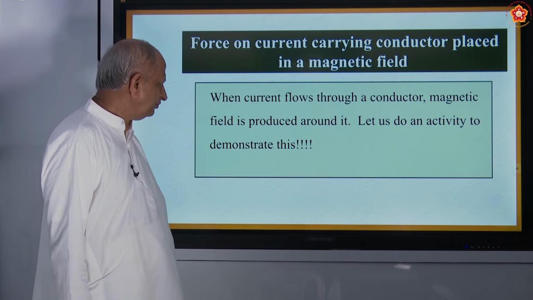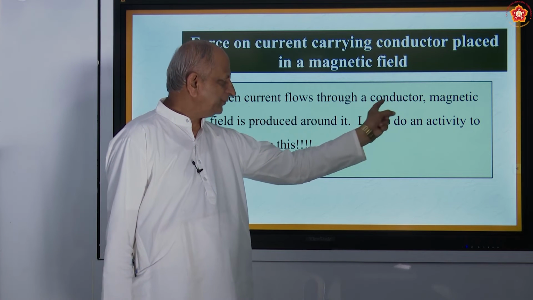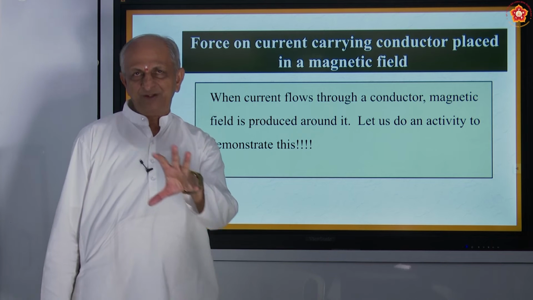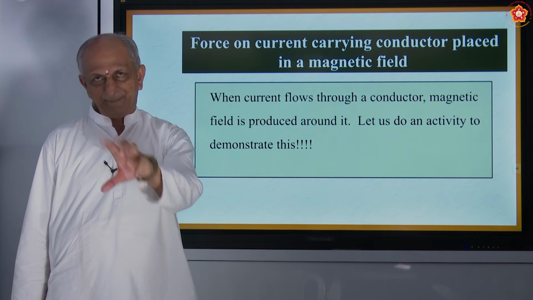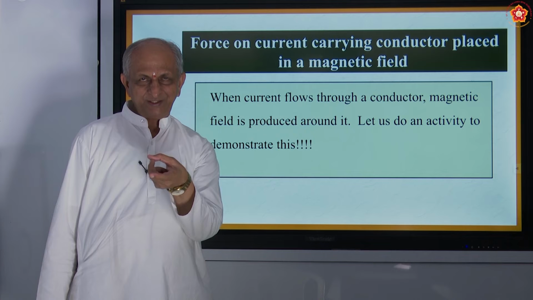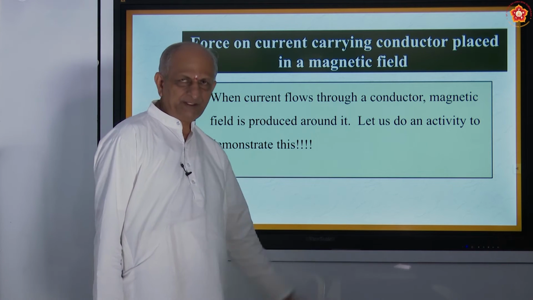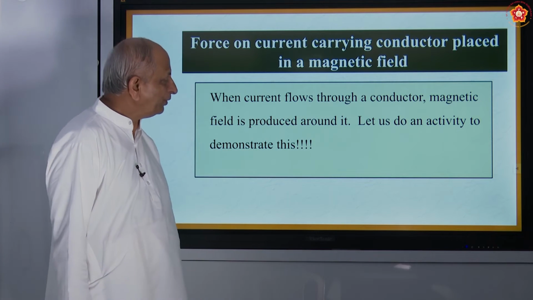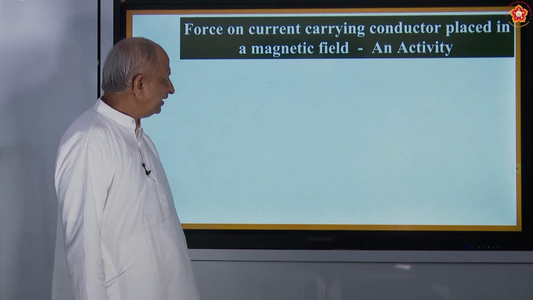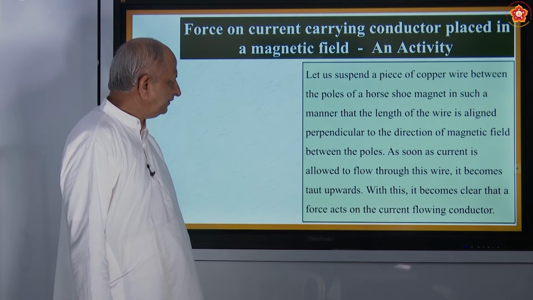So what are we doing now? We are saying that when a current is flowing through a conductor, just now we discussed the electric bell. There also the current was flowing in the conductor. Because of that, magnetic property was produced. Here is one more activity to illustrate that. So what is that activity?